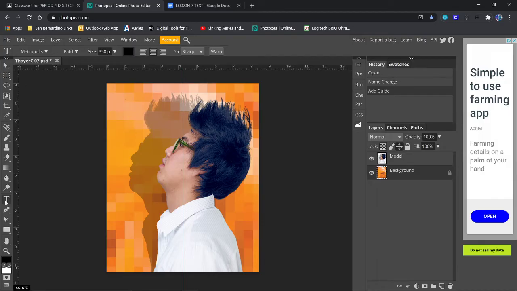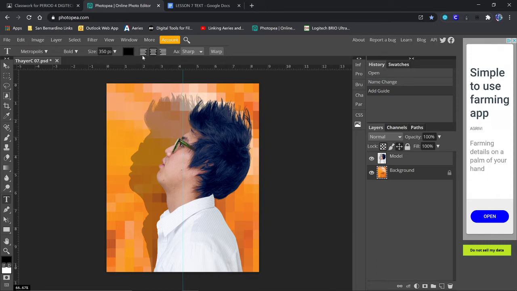We're going to go to the text tool, and we're going to go up, make sure the text is set to Metropolis, the font. And we're going to make it bold. Set the size to 350. We want the text justification set to center.